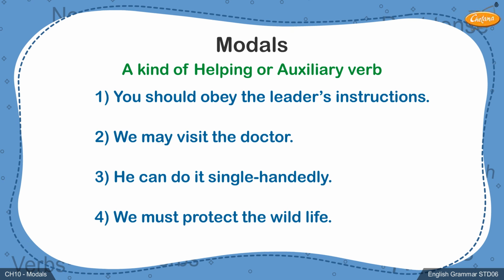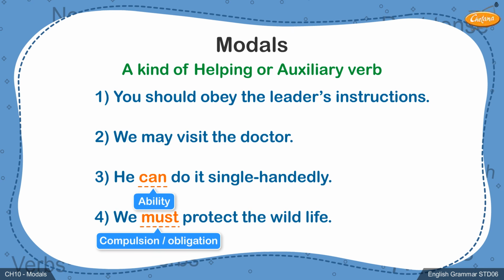Similarly, the helping verb may in the second sentence shows that there is a possibility of visiting a doctor. Hence, the verb may indicates that the event may or may not happen. May thus becomes a modal auxiliary of possibility. In the third and fourth sentences, the modal auxiliaries can and must indicate the mood of ability and compulsion or obligation respectively. Therefore, can and must also become modal auxiliaries.